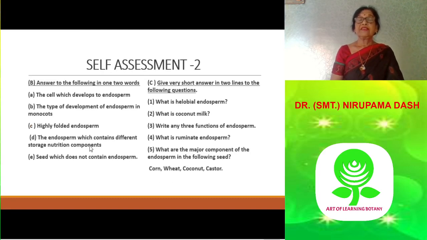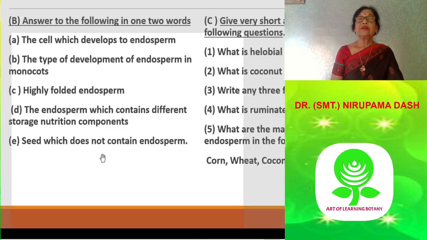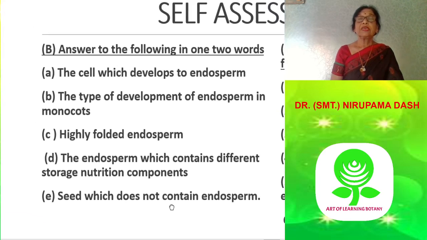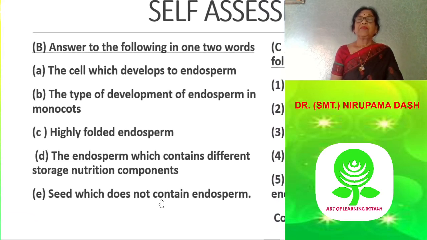Then coming to the second assessment, let us see the other questions. Answer the following in one or two words. A. The cell which develops into endosperm. The answer is primary endosperm nucleus. B. The type of development of endosperm in monocots. The answer is halobial.